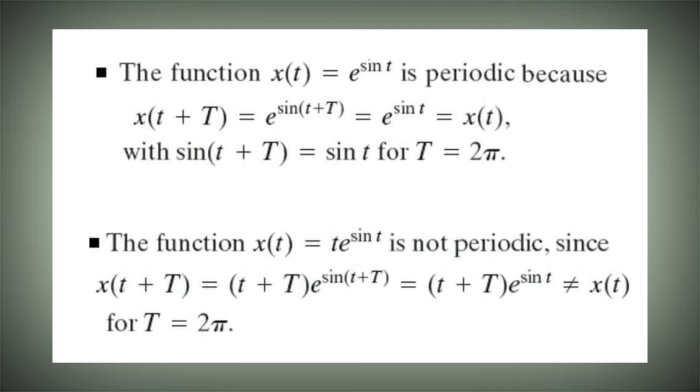For the second signal, x of t is equal to t into e raised to sine t. Is it periodic? Now we can check x of t plus T, that is equal to t plus T multiplied by e raised to sine of t plus T, that is equal to t plus T multiplied by e raised to sine t, that is not equal to x of t. So the second signal is not periodic. In this manner, we can check the periodicity of any signal.